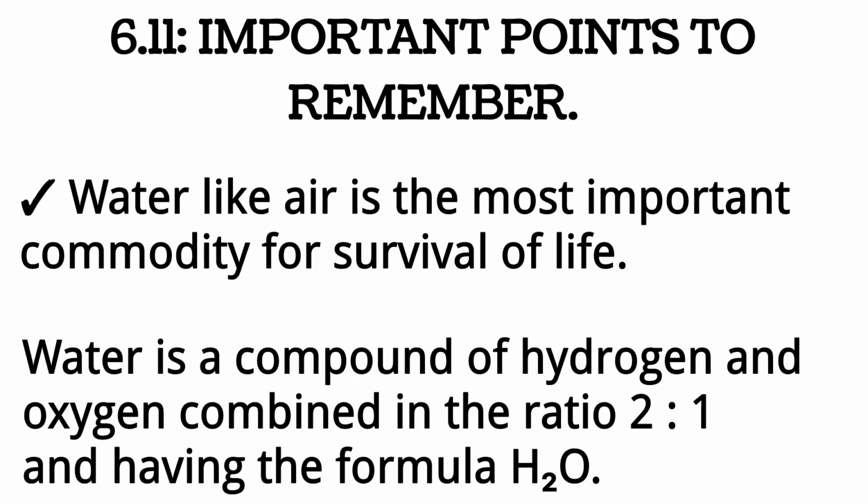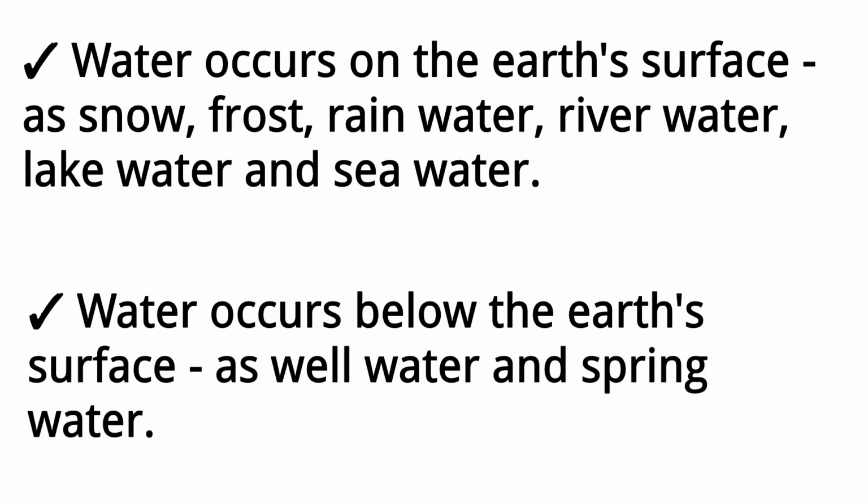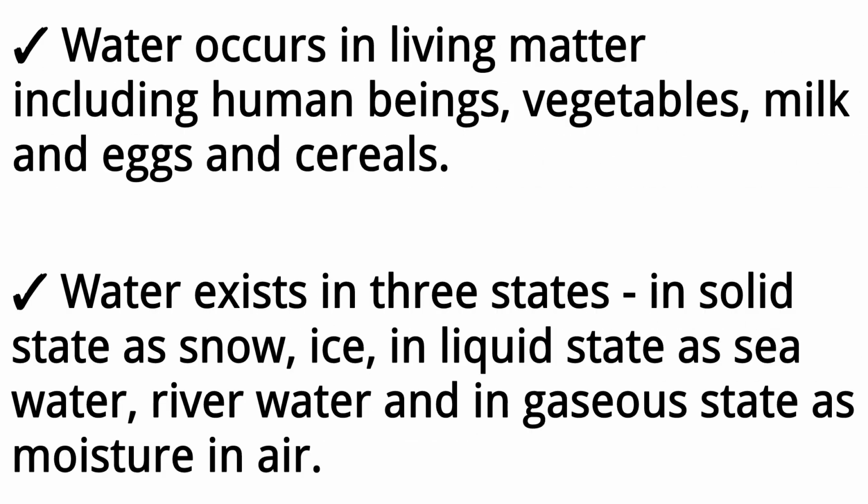6.11. Important points to remember. Water, like air, is the most important commodity for survival of life. Water is a compound of hydrogen and oxygen, combined in the ratio 2:1, and having the formula H2O. Water occurs on the Earth's surface, as snow, frost, rainwater, river water, lake water, and seawater. Water occurs below the Earth's surface, as well water and spring water. Water occurs in living matter, including human beings, vegetables, milk and eggs, and cereals.